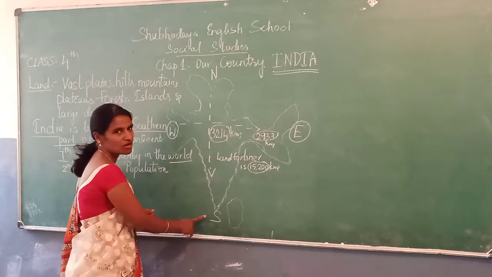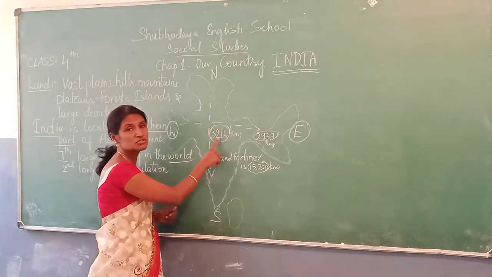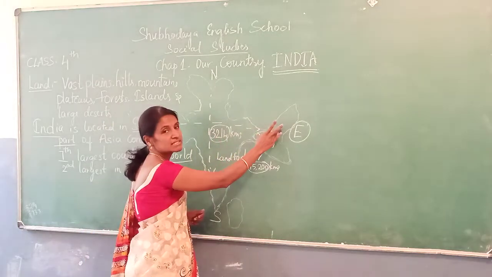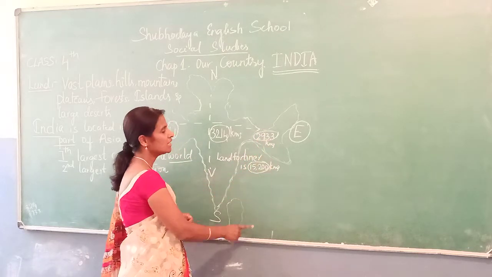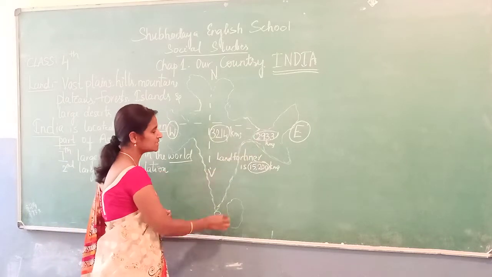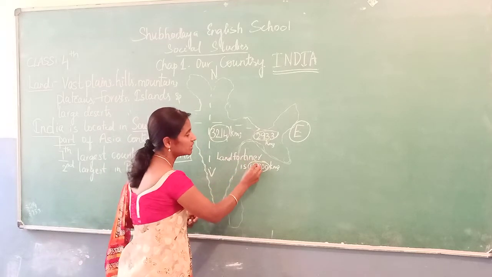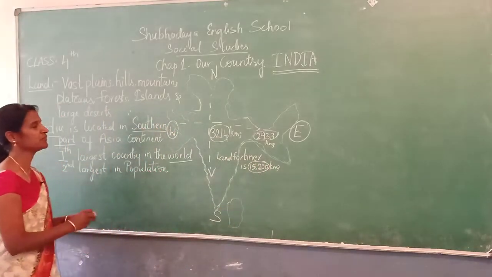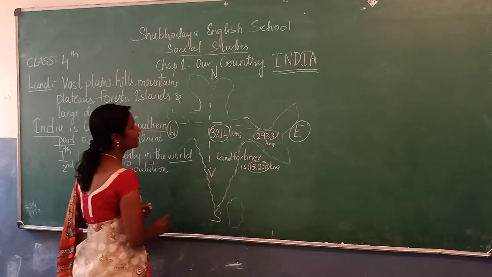From north to south, India stretches about 3,214 kilometers. From west to east, it stretches about 2,933 kilometers. And the land frontier, the edges of all India, is about 15,200 kilometers.